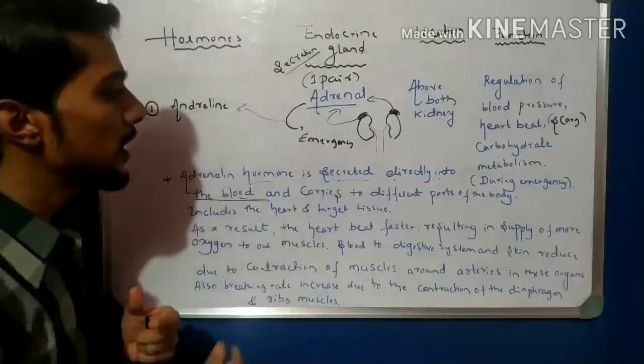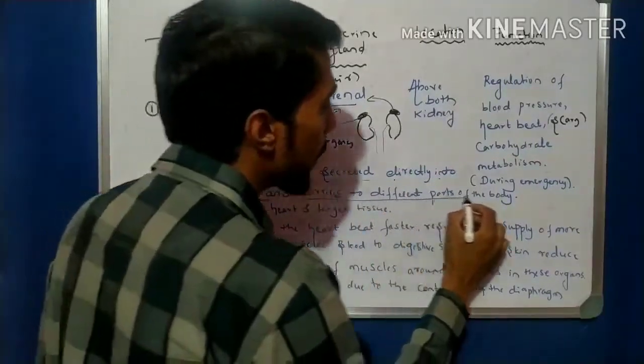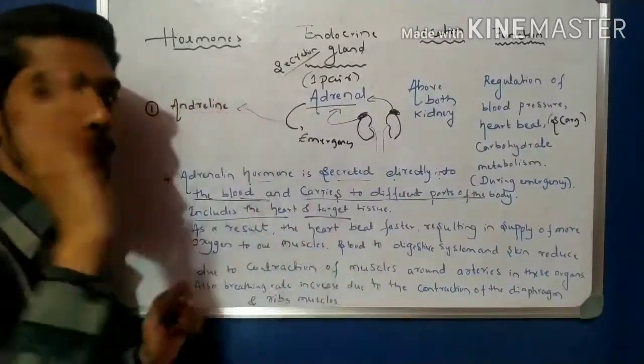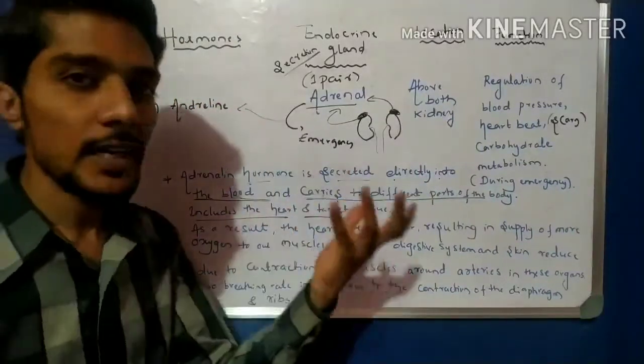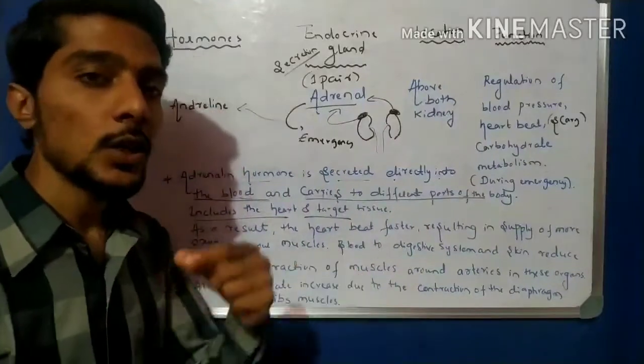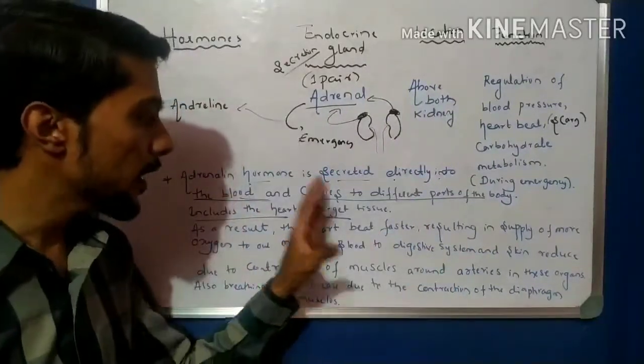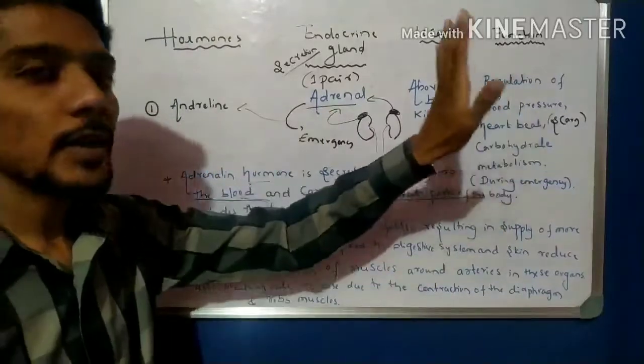What are those changes? The hormone is carried to different parts of the body through the blood, including the heart and target tissues. Especially to the heart, so the heartbeat increases.